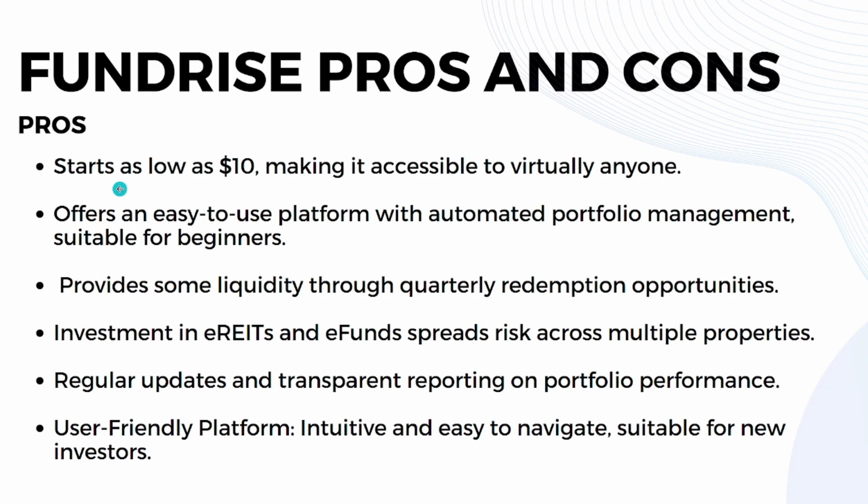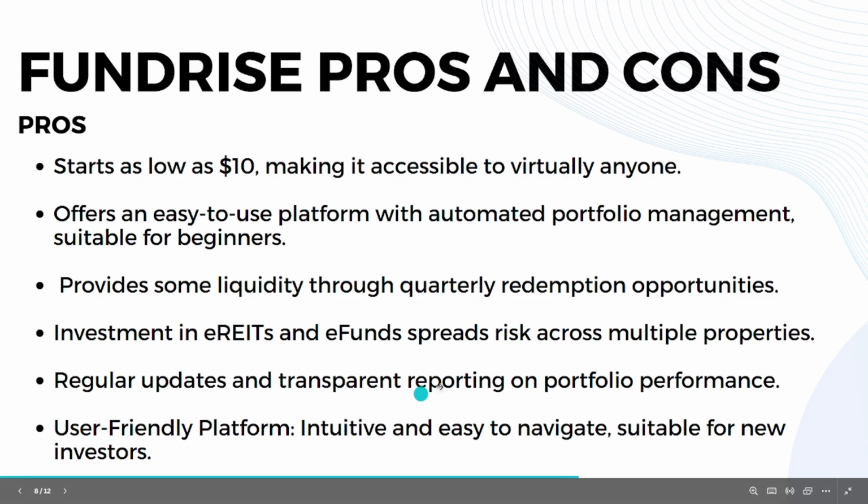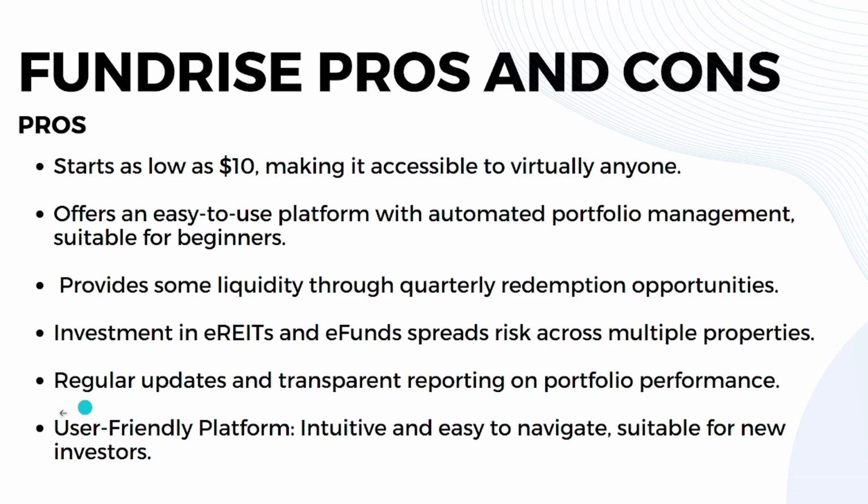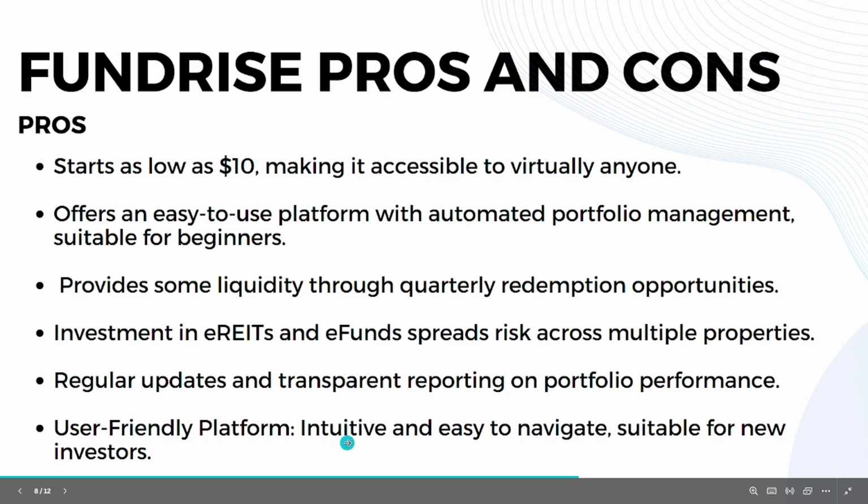And when it comes to pros, Fundrise starts as low as $10, making it accessible to virtually anyone. And they offer an easy-to-use platform with automated portfolio management suitable for beginners. They provide some liquidity through quarterly redemption opportunities. And they have investment in eREITs and eFunds that spread risk across multiple properties. They have regular updates and transparent reporting on portfolio performance, and they have a user-friendly platform, intuitive and easy to navigate, suitable for new investors. So that's it for the pros.